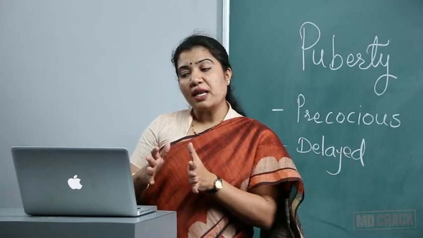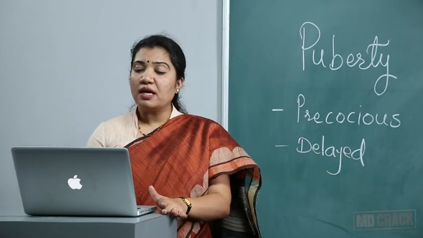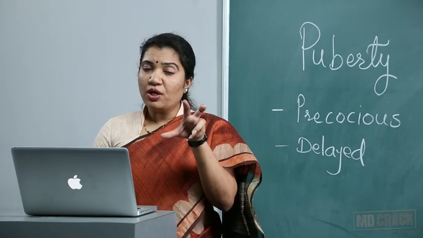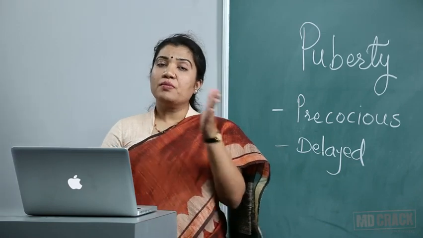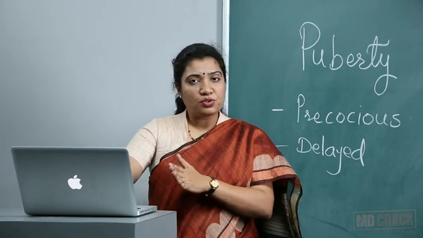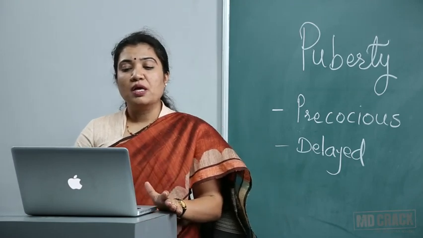If hirsutism is present, then directly we come to know that this is not isosexual, this is heterosexual type of puberty, and we can concentrate on those causes. Once the secondary sexual characteristics are present, depending on them, we can divide whether it is heterosexual or isosexual and concentrate on those causes.